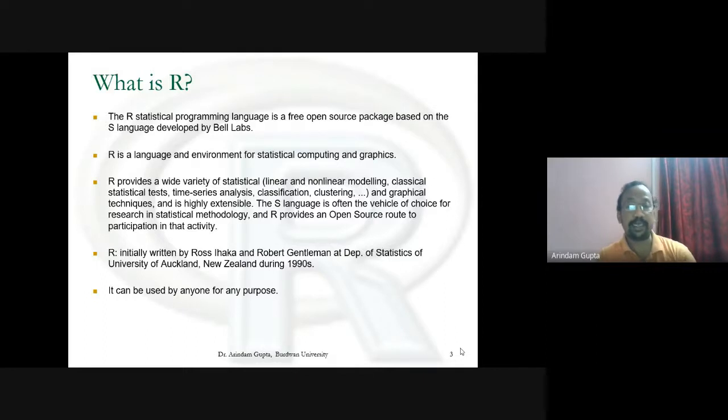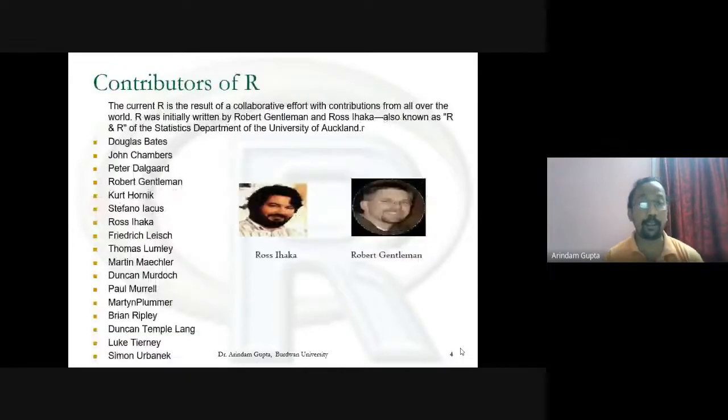R was initially written by Ross Ihaka and Robert Gentleman at the Department of Statistics of the University of Auckland, New Zealand, during the 1990s. It can be used by anyone for any purpose. It is fully free. The current R is the result of a collaborative effort with contributions from all over the world. R was initially written by Robert Gentleman and Ross Ihaka, also known as R and R, of the Statistics Department of the University of Auckland.